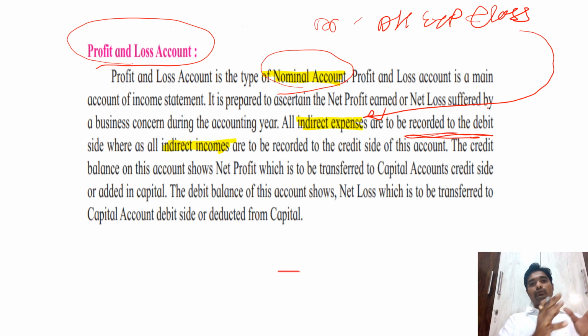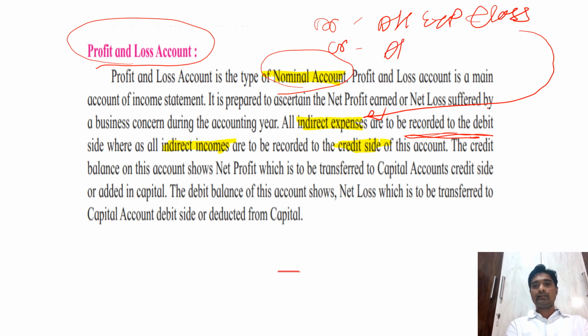Our production is to make furniture, so this is not related to the furniture, but still we are getting that income, and that is why such incomes are called indirect income, because this is not related to the production, and still we are receiving these incomes. That is why it is taken on the credit side. As I said, debit all expenses and losses, then credit all incomes and gains, and that is why all incomes and gains should be credited.